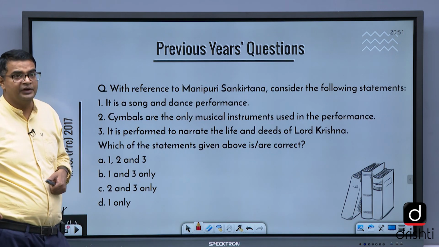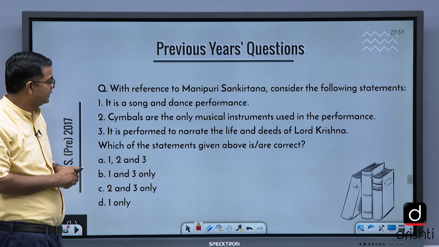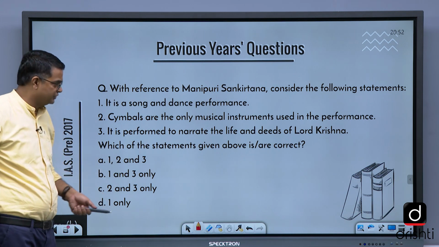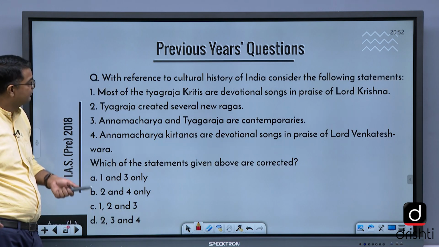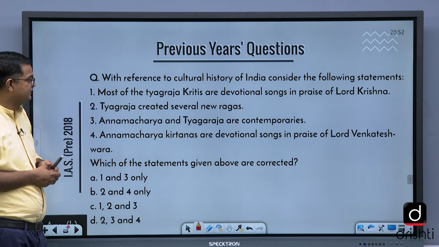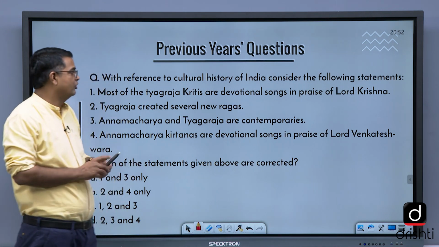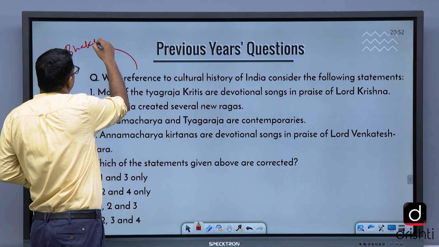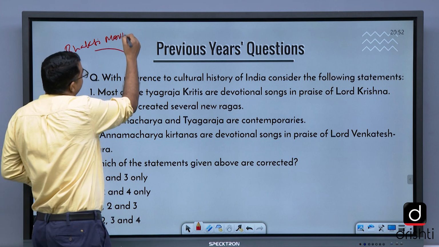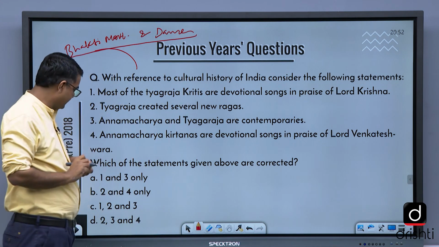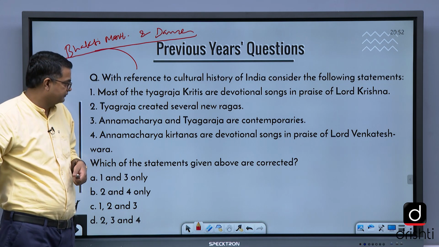With reference to Manipur Sankirtana, consider the following statement. It is again a repetition of the question related to Bhakti movement. With reference to cultural history of India, consider the following statement. Most of the Tyagaraja Kritis are devotional songs and praises of Lord Krishna, again related to Bhakti movement and classical dance. It was asked in 2018.